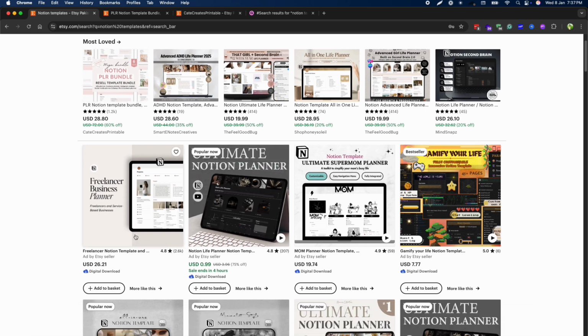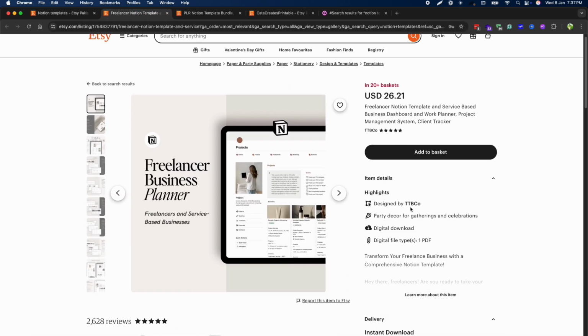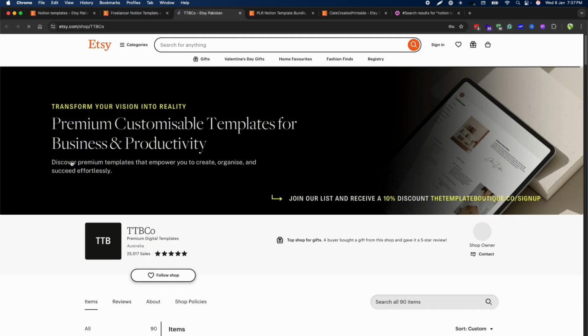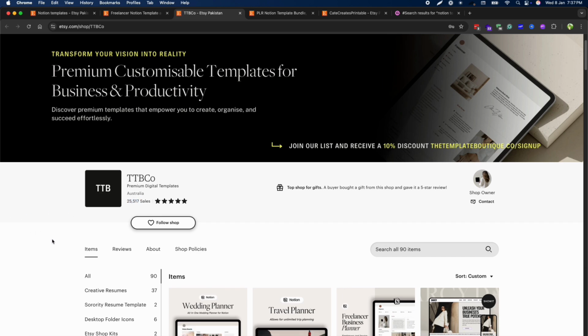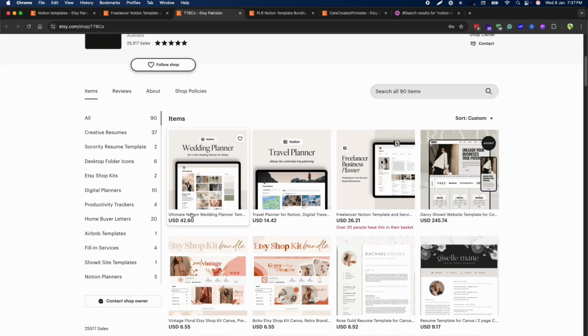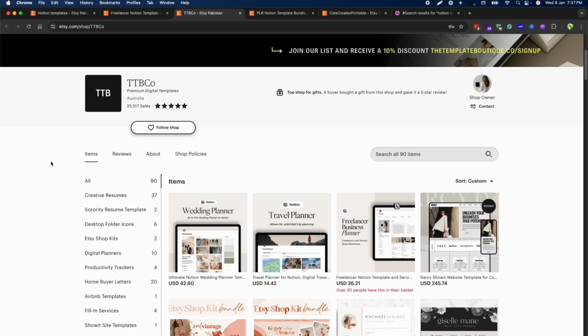For example, this store has a 2.6k rating, and if you go to this store designed by TDBC, you will see this store has 25,000 sales, and all of his listings are related to Notion templates. So this is the scope of a Notion template. If you make a very good Notion template, you can also get sales definitely.